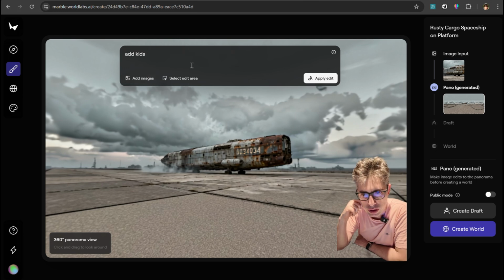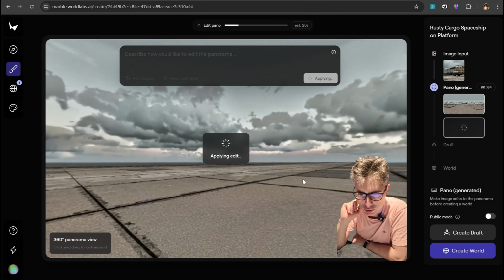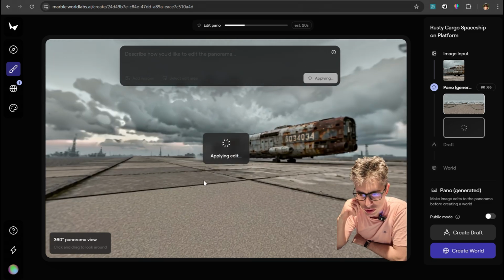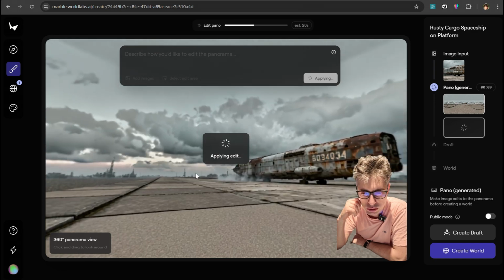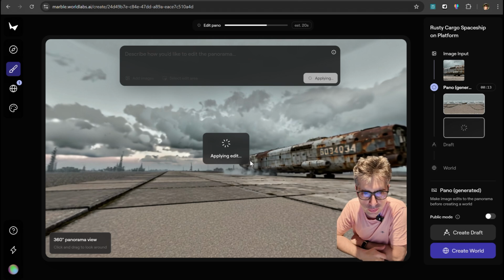Add some more scenes of kids going into the spaceship. And I'm looking around, and I actually decided just to skip all this and just try a simple prompt in the text for now.